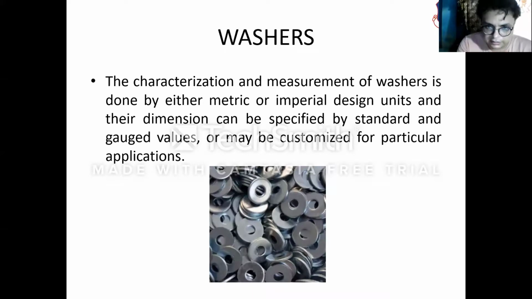This is the washer. You can see over it the characterization and the measurement of the washers, done either by metric or imperial design units, and their dimensions can be specified by the standard and the gauge values, or customized for a particular application.